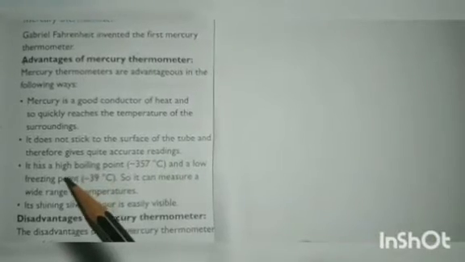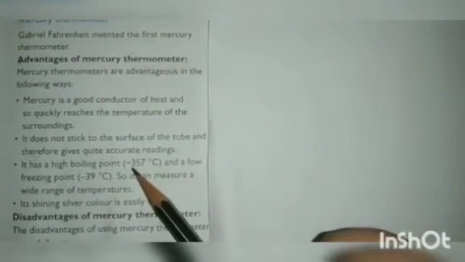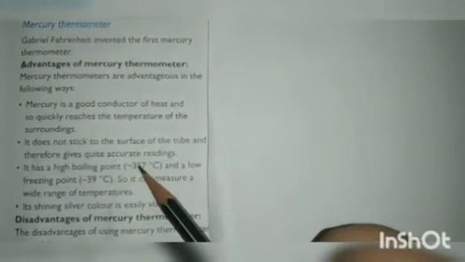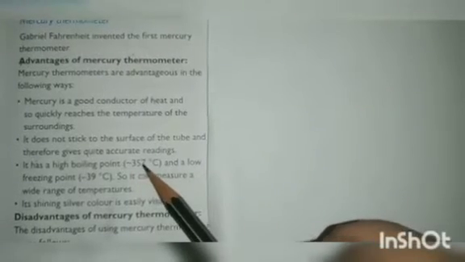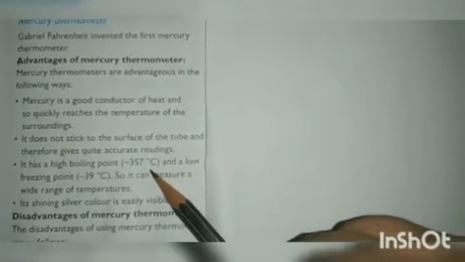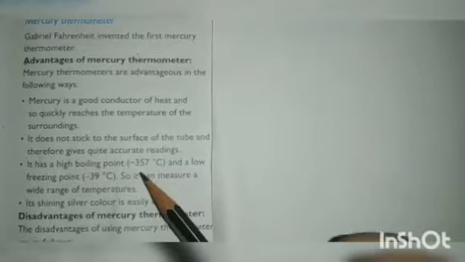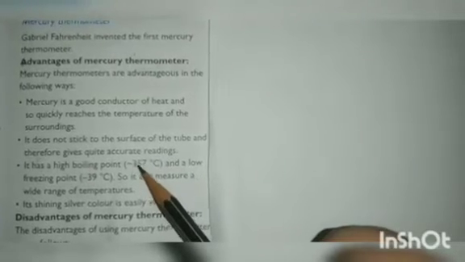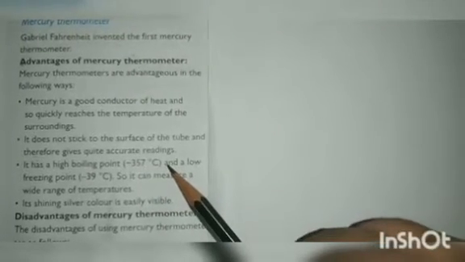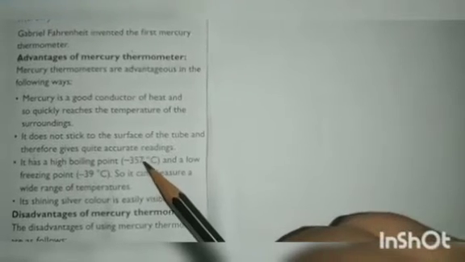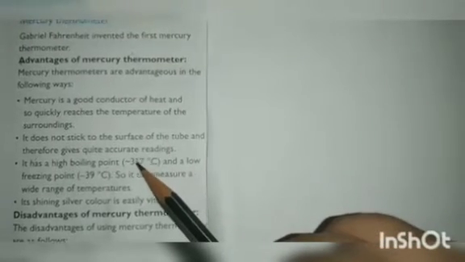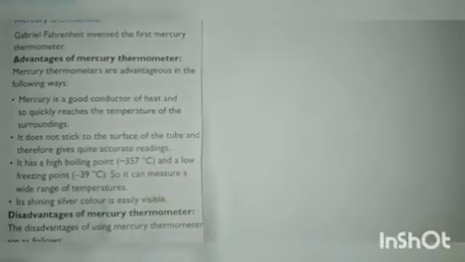The third one is that it has a high boiling point, approximately 357 degrees Celsius. It means you can measure temperatures up to 357 degrees Celsius.